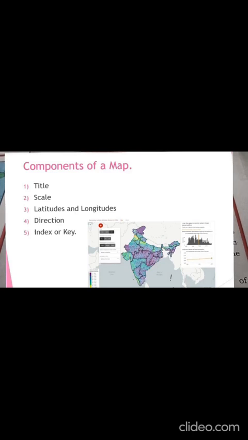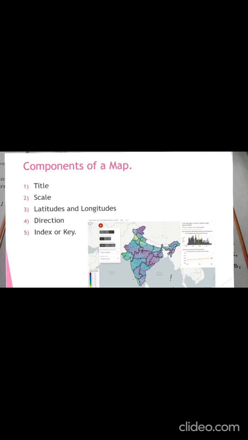Second one, scale. A ratio between the distance on the map and the corresponding distance on the ground. Third one, latitudes and longitudes. These are the imaginary lines located on maps to locate the places, the distance and directions on the map. Fourth one, directions. Direction is shown by a symbol of an arrow with the letter N on the top. The head of the arrow points to the north. Once you know the north, you can easily find the other directions.